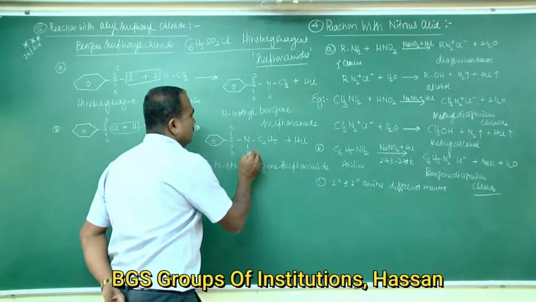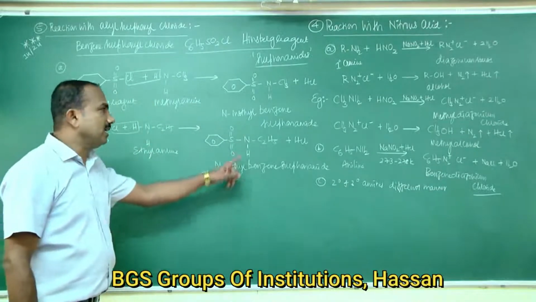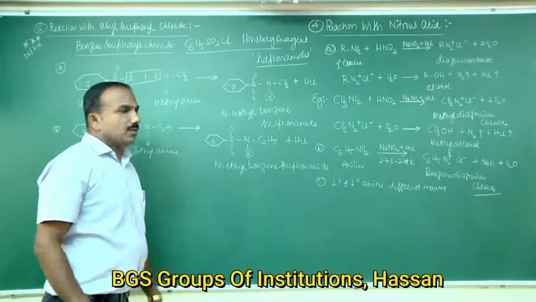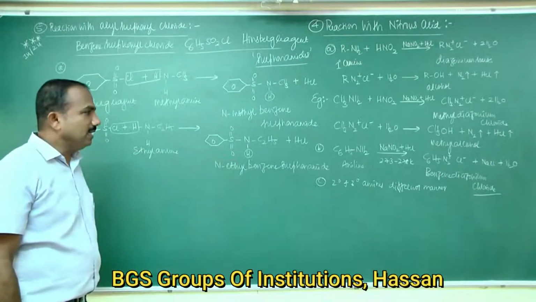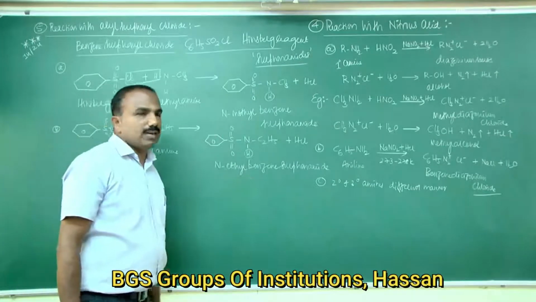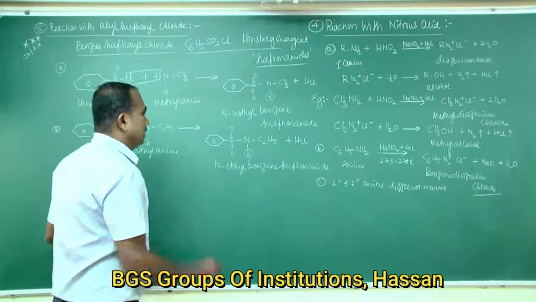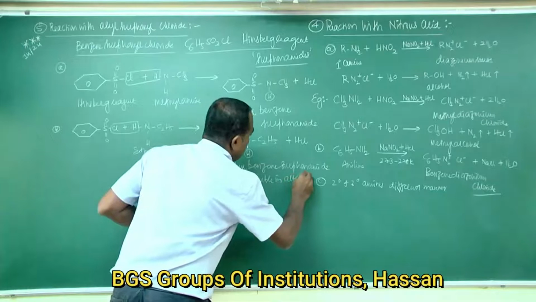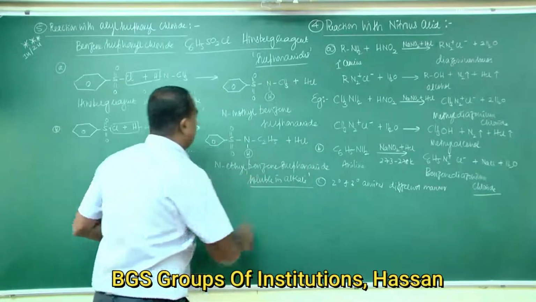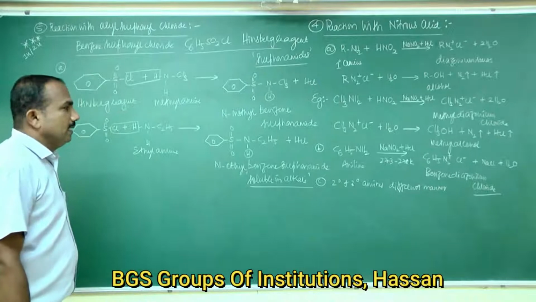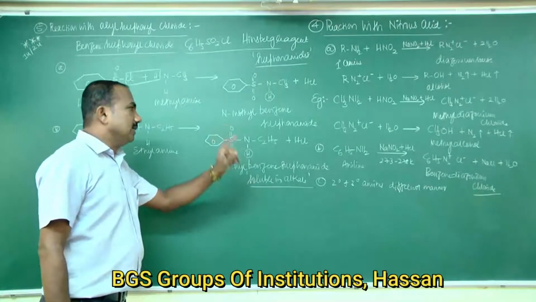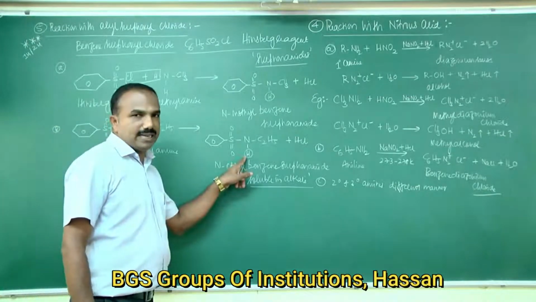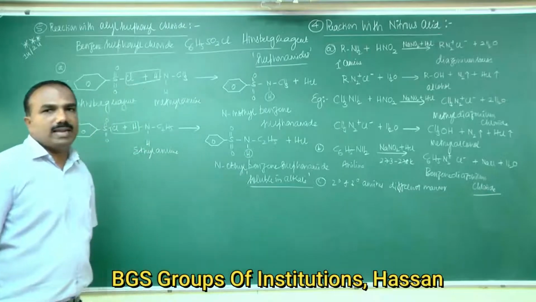In N-ethyl benzene sulfonamide, the nitrogen atom is attached to a hydrogen atom. In both reactions the nitrogen atom is attached to hydrogen, so the product contains acidic hydrogen. Therefore, it is soluble in alkali. Here the nitrogen atom is attached to a hydrogen atom, this hydrogen is acidic in nature, therefore it is soluble in alkali.